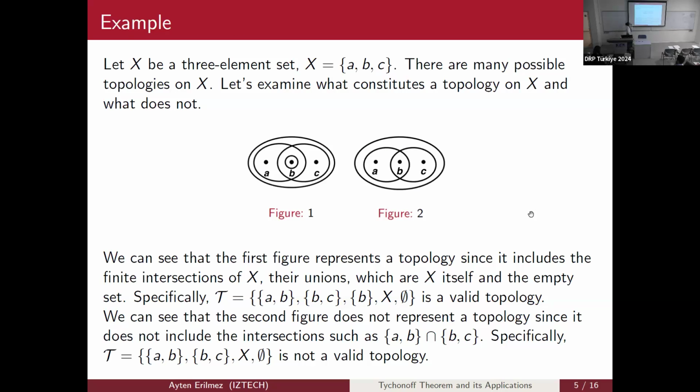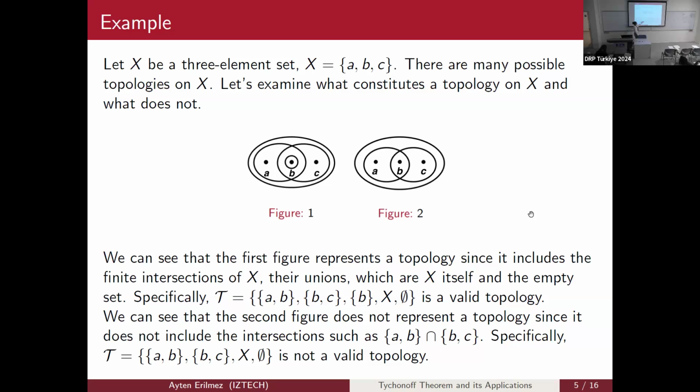Let us look at what a topology is. In this example, we have a set X, which is {A, B, C}. And there are many possible topologies on X. In figure 1, we can see that this represents a topology, since it includes the finite intersections of the sets, their unions, the whole set X, and also the empty set.